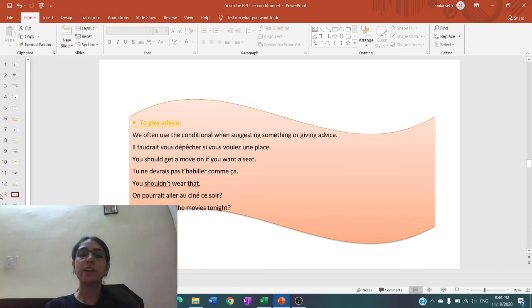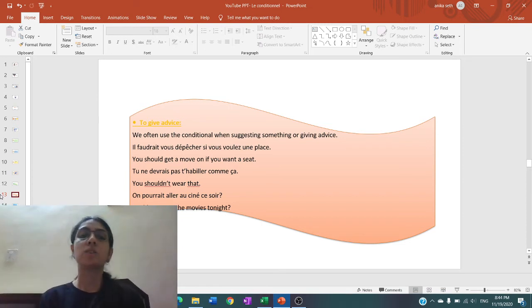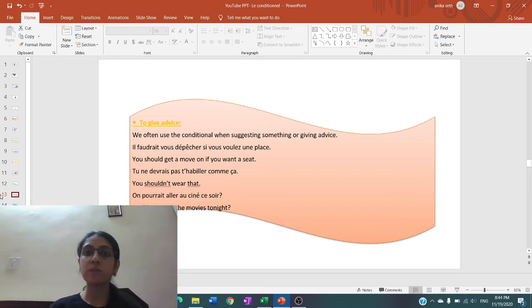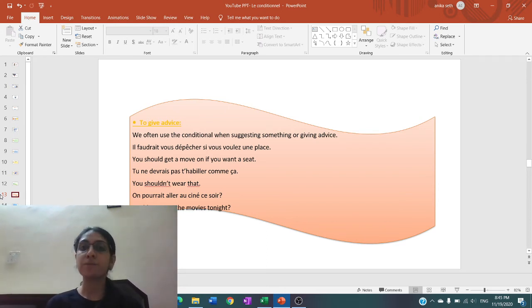Then the second one is to give advice. When we are suggesting something or giving advice to someone, we use the conditional tense. Like il faudrait vous dépêcher si vous voulez une place. We are saying that you should hurry up if you want a seat. This is advice, a suggestion that you should hurry up. Over here, in il faudrait vous dépêcher, we have put the verb falloir in the conditional tense, because this is a polite way of giving advice or suggesting something.